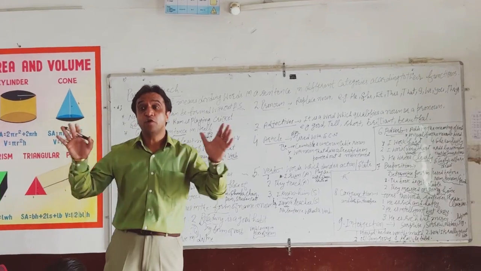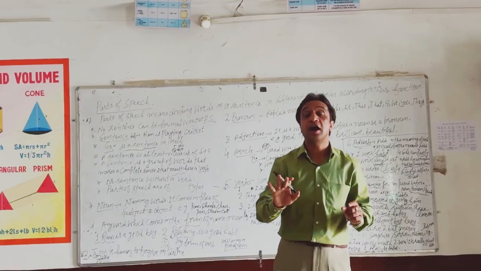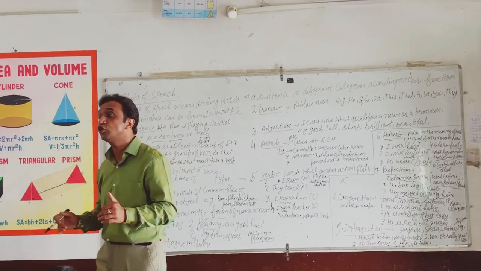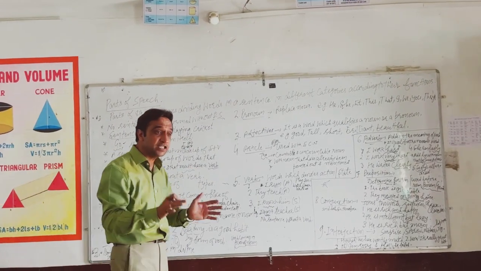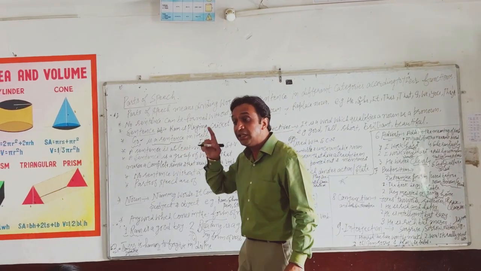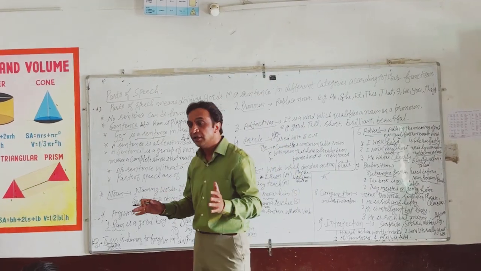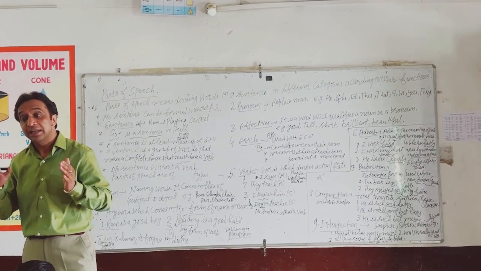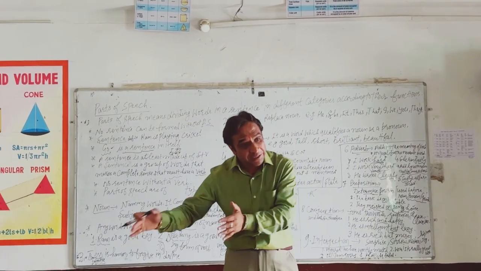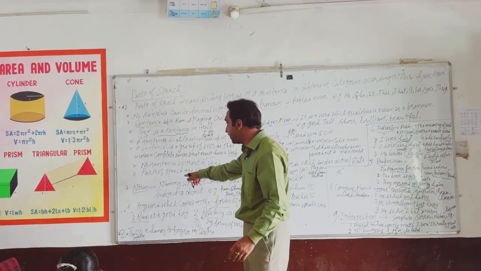Now, how many types of parts of speech are there? 8. But parts of speech are not of 8 types, beta. In modern English, in modern grammar, parts of speech are of 9 types. There is a misconception that parts of speech are of 8 types, but article has been included in the category of parts of speech. As you all know, language is evolving, language is dynamic, and with the passage of time, addition and deletion takes place. So, parts of speech are of how many types? 9 types.